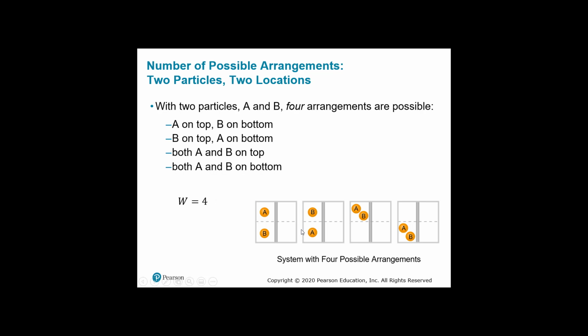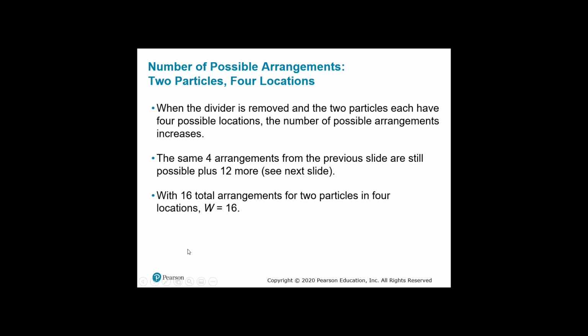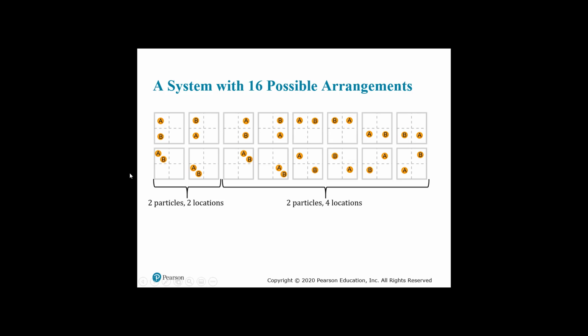So it's AB, BA, AB, AB. So if we use the divider where they can't touch the left side but are only on the right side in the same exact pattern, W would be 8. But once we remove that divider, where they can go throughout, this is the one that we looked at. This is the mirror image, these 4, so this is 8. But if you look, these are now all spread out. We have AB, BA, AB, BA, crisscross, AB, BA, AB, BA. So this makes more, we have more macrostates here. So this would be the probability of what could occur.